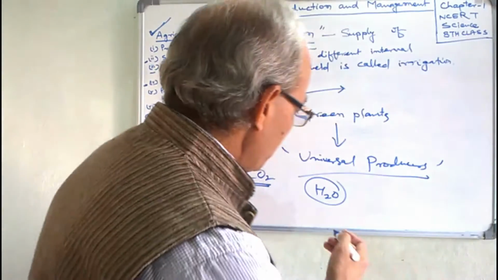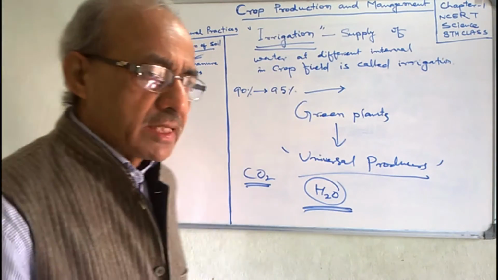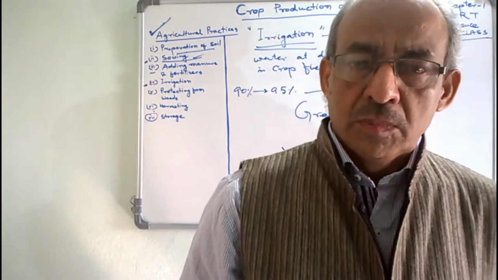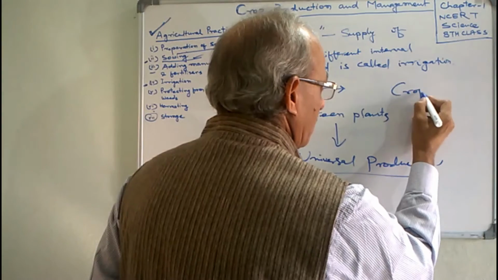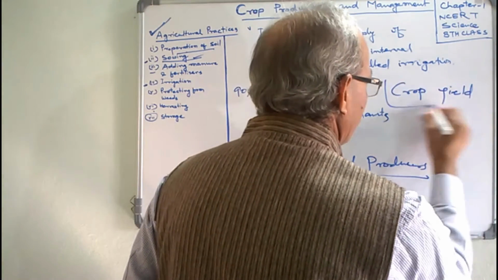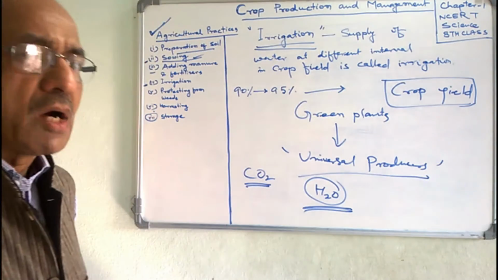If there is a scarcity or shortage of water, then crop yields will get affected, because there is shortage of raw material.